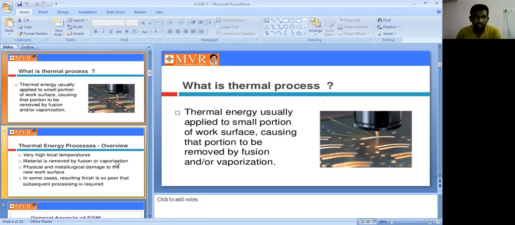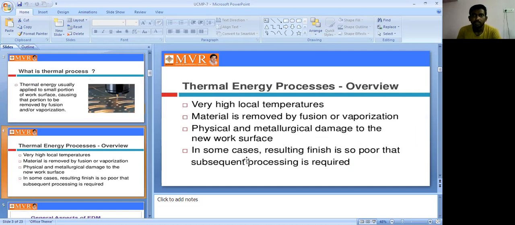Next, what is the thermal energy process? In the thermal energy process, a very high local temperature is used. Material is removed by fusion or vaporization. Fusion or vaporization is nothing but a spark. Based on the spark, we remove the metal from the workpiece.